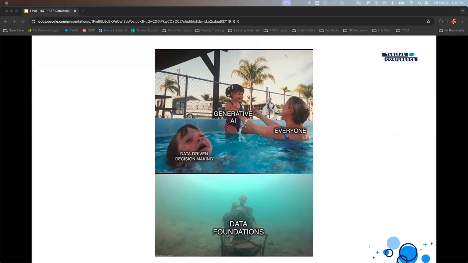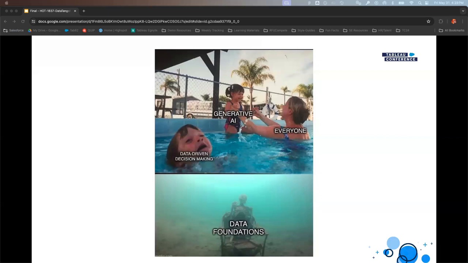But ultimately, what we find is that everyone really wants this generative AI, but they've actually kind of left behind the data-driven decision making and ultimately the data foundations that are going to set themselves up for generative AI. So in this session, we're going to take a step back and refocus on those data foundations.